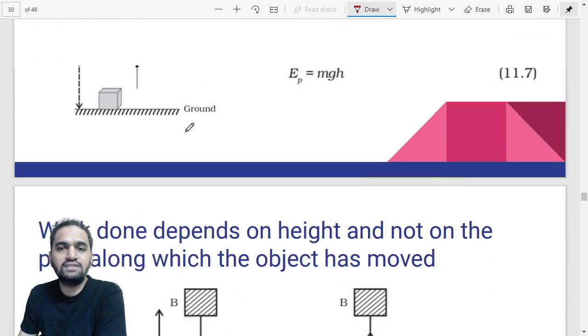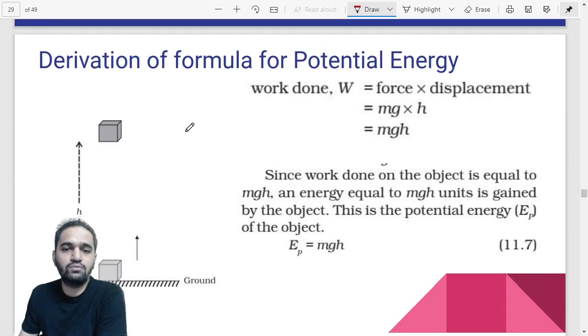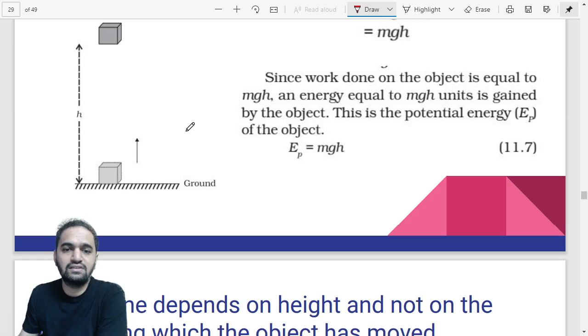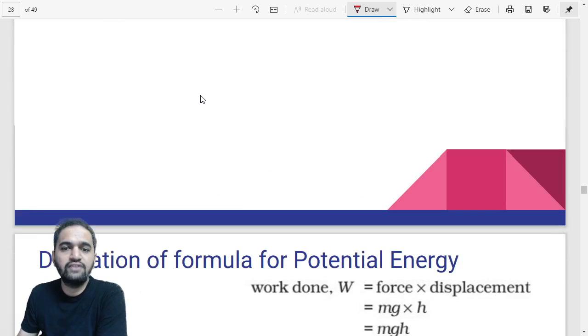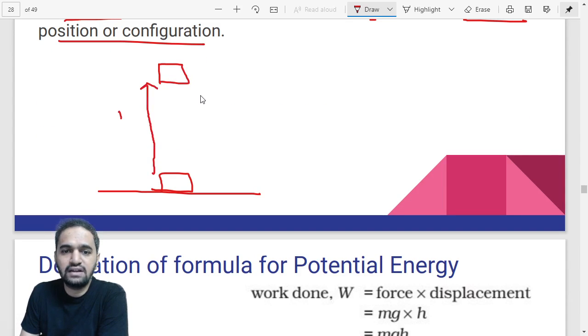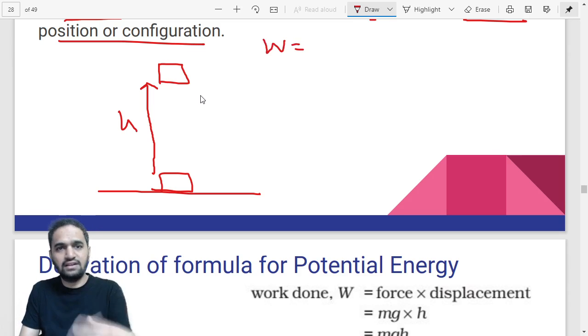The derivation is quite simple in this case because the formula and all those things are already given. Suppose there is an object like this, and we are taking it to a higher level. Let me just draw one ground. This is our ground, this is our box, and we have taken this box to this height, that is h. Now how can we find out the potential energy? First we have to find out work done, because energy is nothing but work done. Later on we can convert work to potential energy. So first we are going to find out work done.